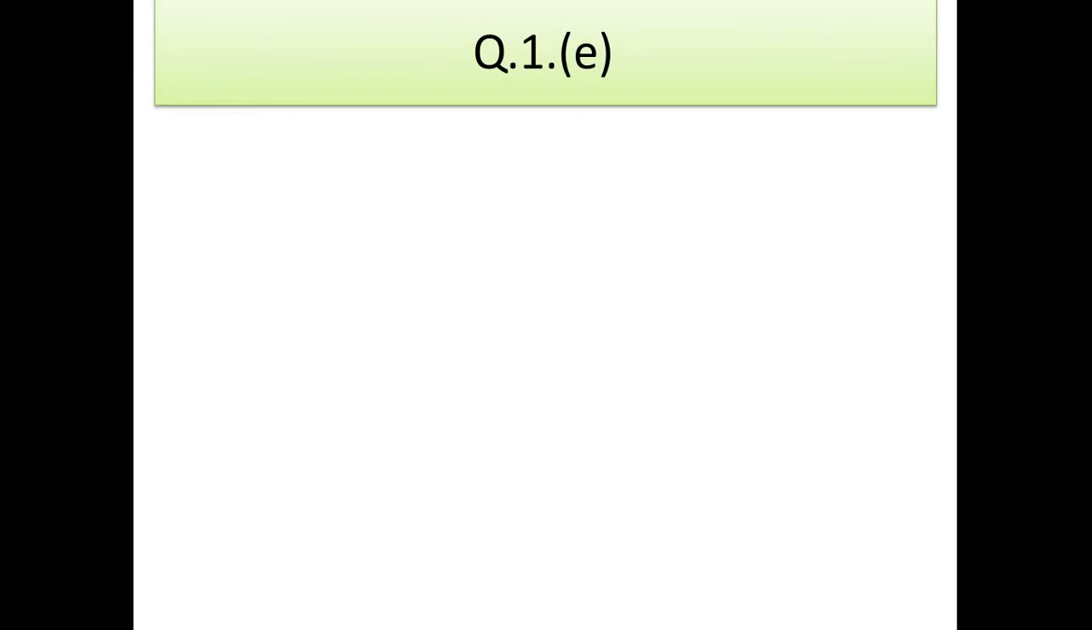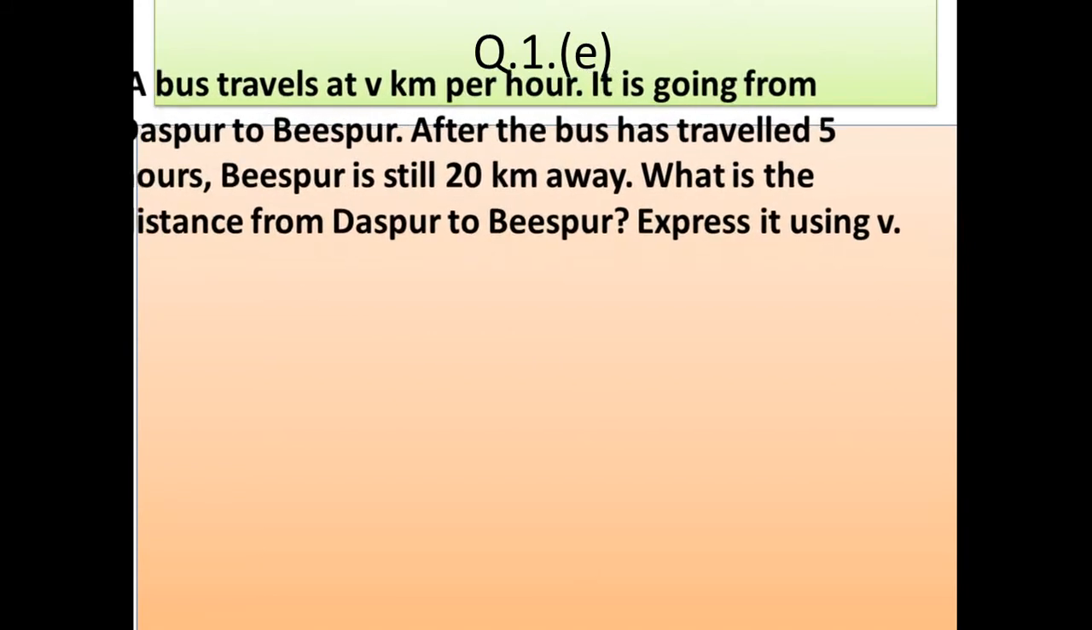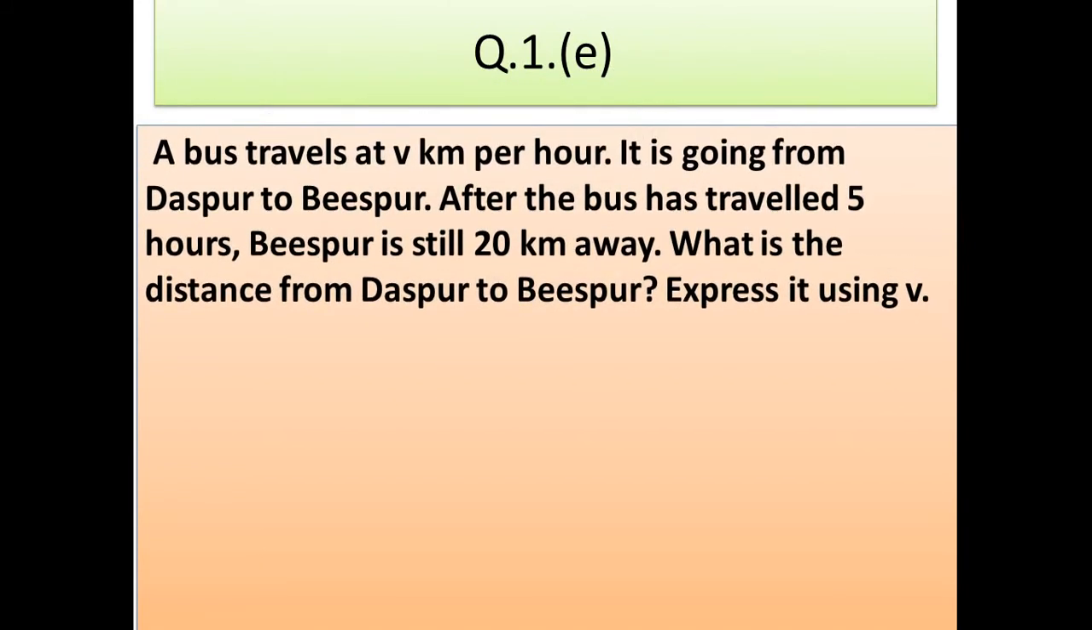Question number 1E says, a bus travels at v kilometers per hour. It is going from Daspur to Bispur. After the bus has traveled 5 hours, Bispur is still 20 kilometers away. What is the distance from Daspur to Bispur? We need to express it using V. So let's see the solution.